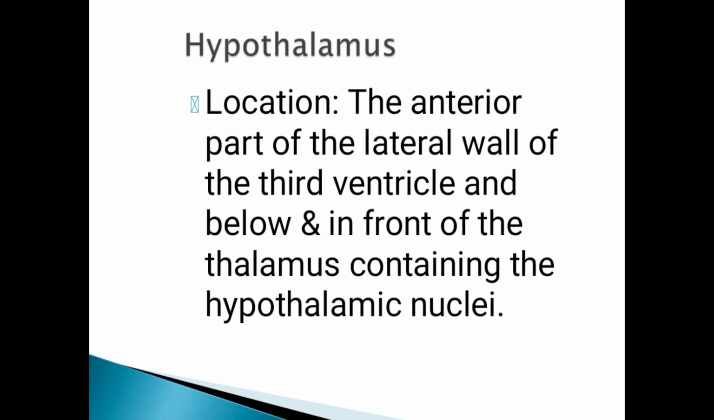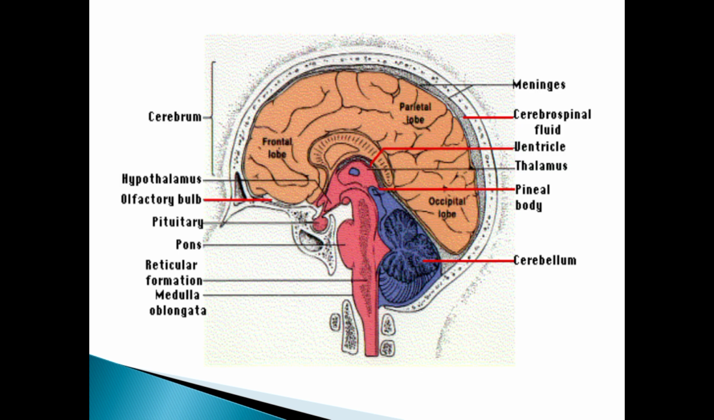It is one of the important subcortical regions. So there is the cortex, and below the cortex the subcortical region is present. It has many nuclei, so we call them hypothalamic nuclei. You already studied the hypothalamus. Almost all the functions taking place in our body are controlled by the hypothalamus.